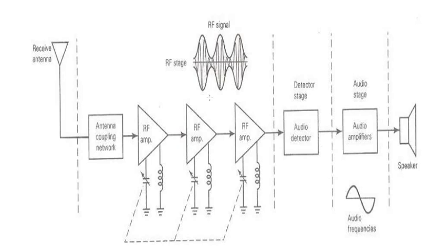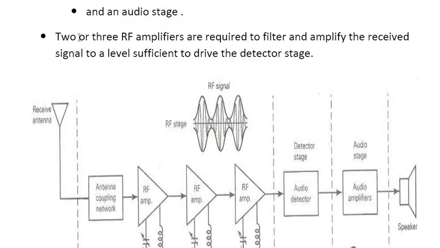These are the three stages. The first one, as I said, is the RF selection stage, or the RF stage. In this, the radio frequency selection consists of 2 to 3 radio frequency tuned amplifiers. You see here you have 1, 2, 3, either 2 or 3 radio frequency amplifiers.